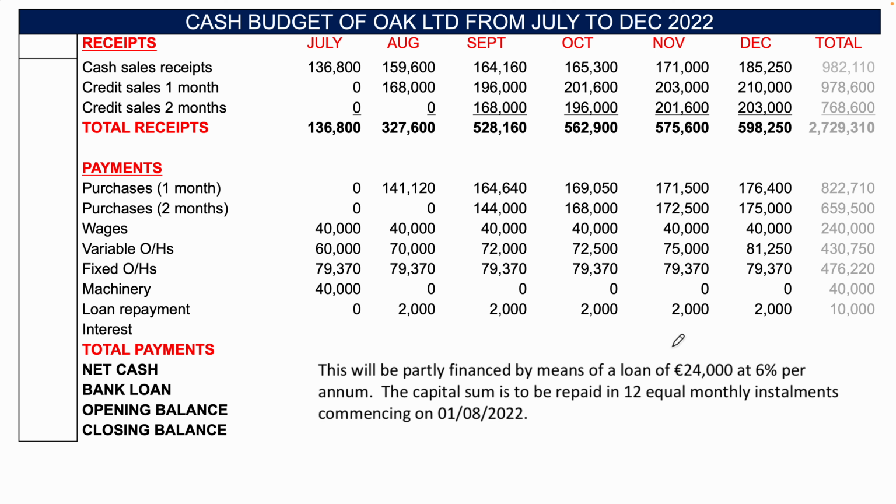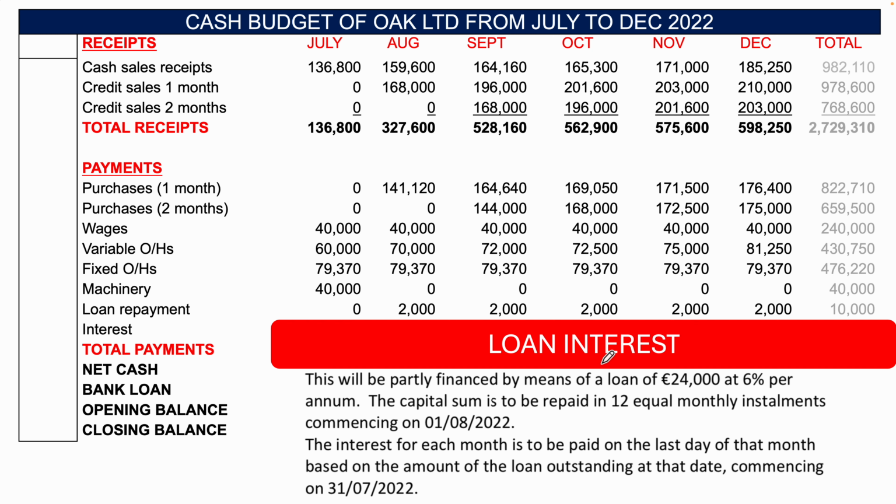Okay, then the interest. So this will be interesting, right? This is one that students really struggle with. So the machinery is partly financed by the loan of 24,000 at 6% per annum. Now, we've already dealt with the capital sum to be repaid. But it says the interest for each month is to be paid on the last day of that month based on the amount of the loan outstanding at that date, commencing on the 31st of the 7th, 2022.